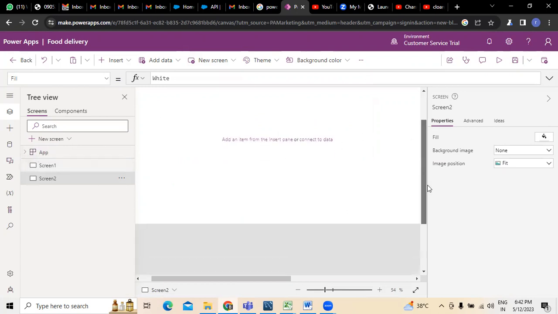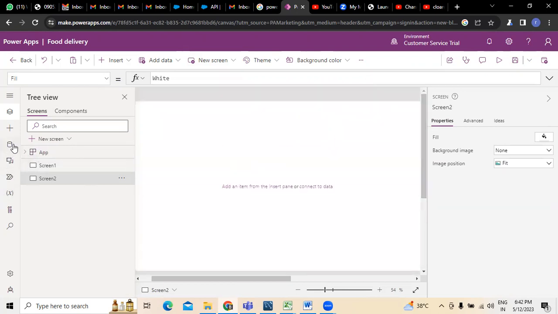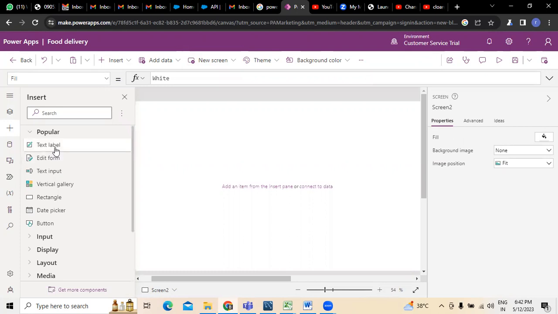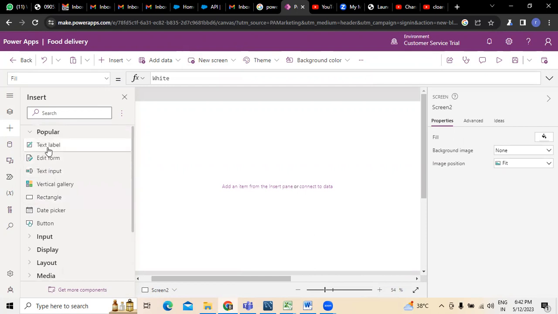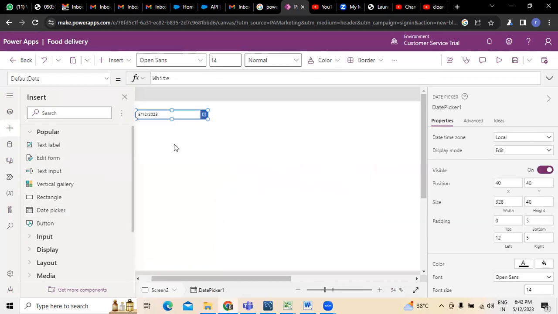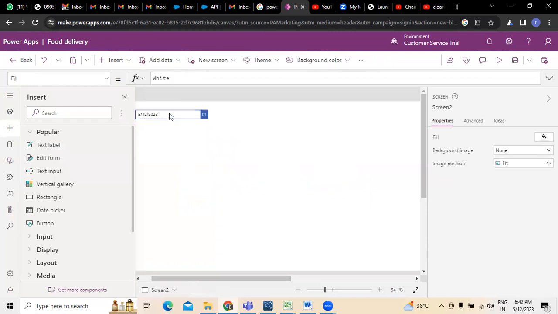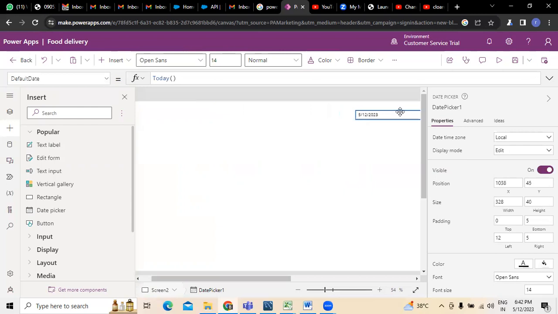This is the blank page that I have created. Once we have done that, we need to insert whatever is required. If you want to create any kind of text, tables, edit forms, text inputs, or galleries, all that can be done. First is the date picker, where the date is mentioned. This is where generally the date picker is.